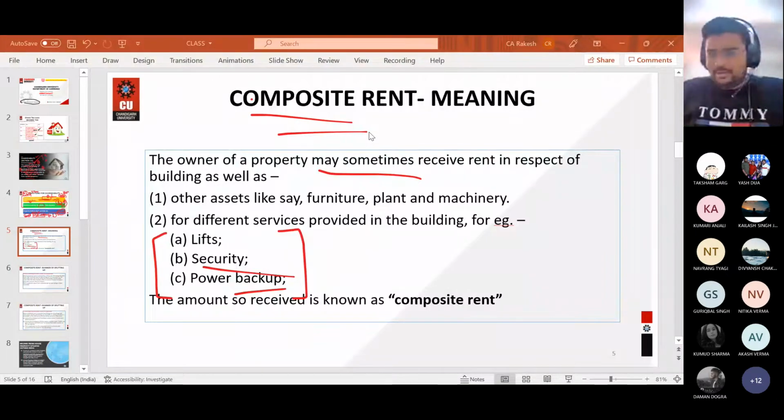Anyone else, what is the source of income for the owner of the theater? Ticket price is not the source of income for the owner of the theater. Whatever price a consumer pays for the ticket, it goes into the pocket of the producer of that movie.